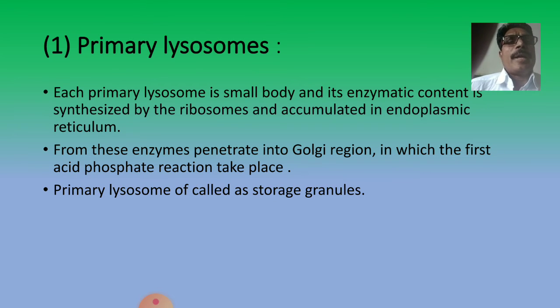See this, the primary lysosomes. Each primary lysosome is a small body, and its enzymatic content is synthesized by the ribosomes and accumulated in the endoplasmic reticulum. From there, these enzymes penetrate into the Golgi region, in which the first acid phosphatase reaction takes place. Primary lysosomes are also called storage granules.